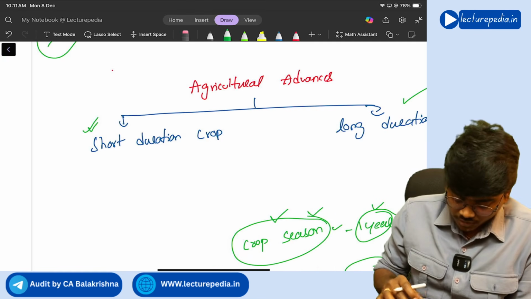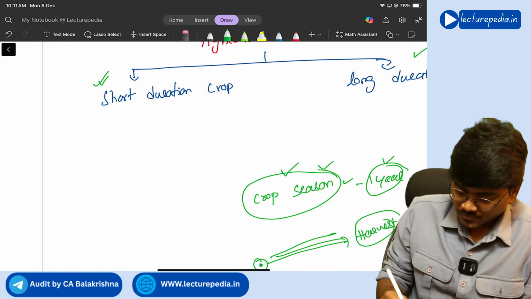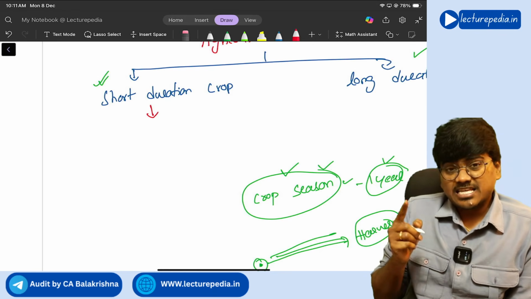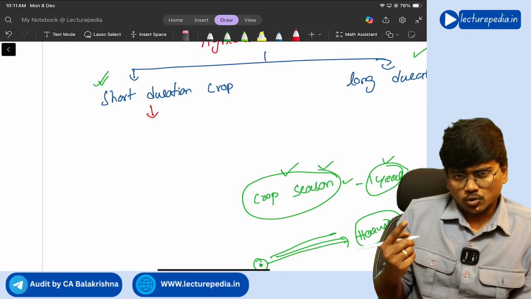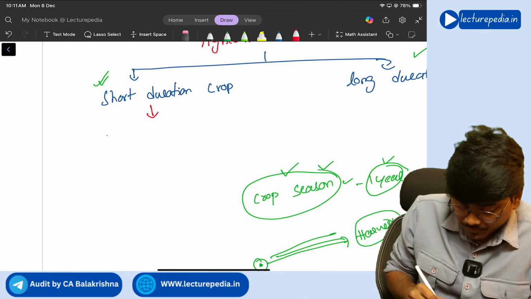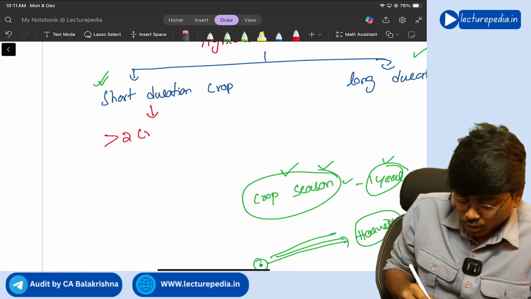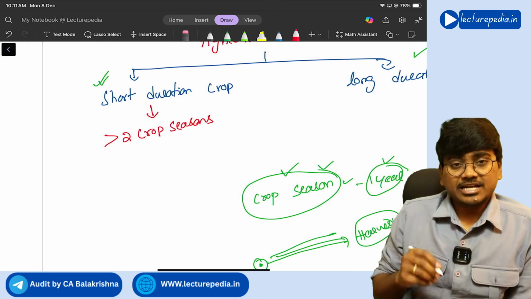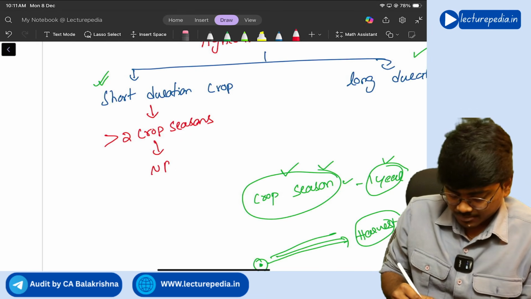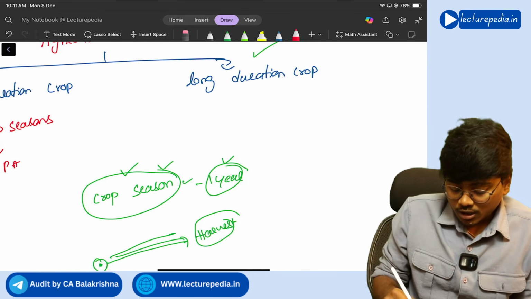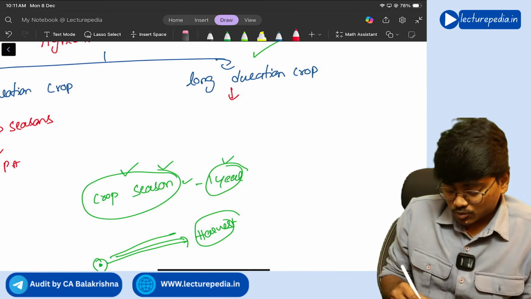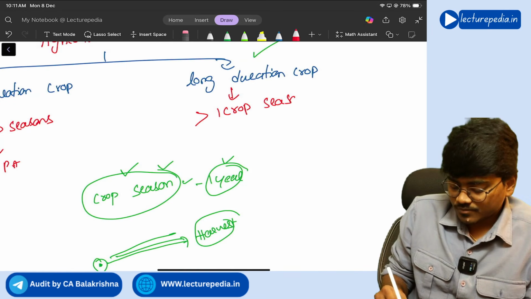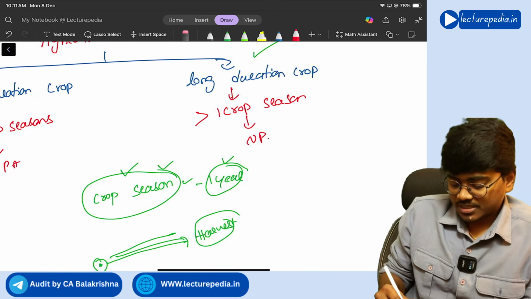Now, in case of short duration crop advances, if the EMI or loan amount is outstanding for more than two crop seasons, then it will be termed as NPA. In case of long duration crop, if the EMI is outstanding for more than one crop season, it will be termed as NPA.